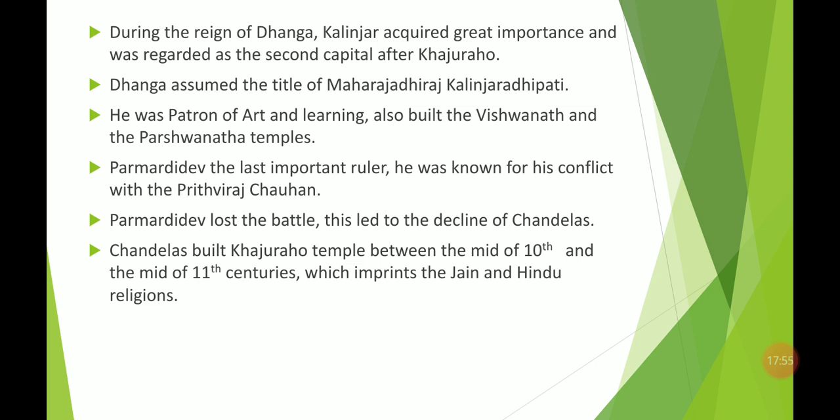Khajuraho was the first capital though, but Kalinjar became the second capital in the reign of Dang because it became an important city during the Dang reign. Also Dang assumed several titles, like he assumed the title of Maharaja Dhiraj Kalinjaradhipati. So he assumed this title and became the head of particularly the Kalinjar area and ruled over that central India.